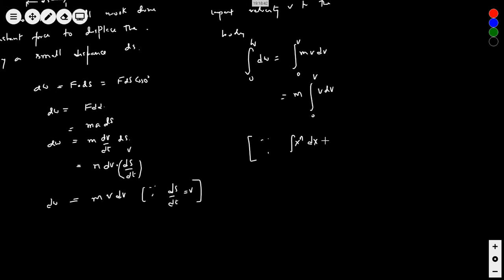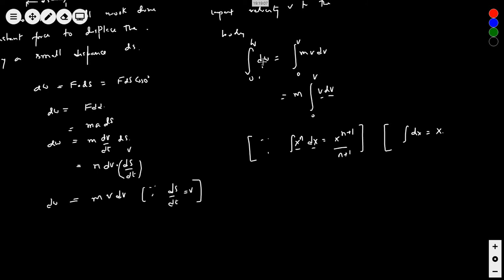The integral of x to the power n dx is x to the power n plus 1 by n plus 1. Right? This is the integration formula. So here it is v. That means here dx is dv and x is v. Another formula is this: integration of any dx will give you x.